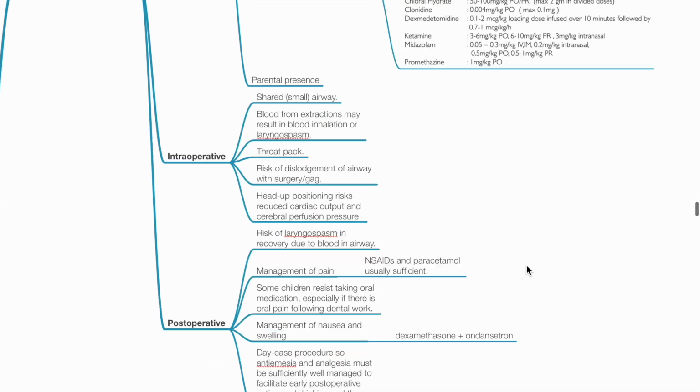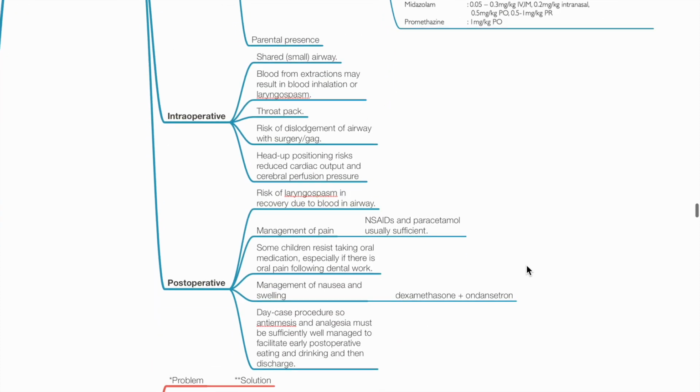Parental presence may help. Intraoperative issues include shared airway, small airway, blood from extractions may result in inhalation or laryngospasm, throat pack, risk of dislodgement of airway with surgery or gag, and head-up position, risk of reduced cardiac output and cerebral perfusion.